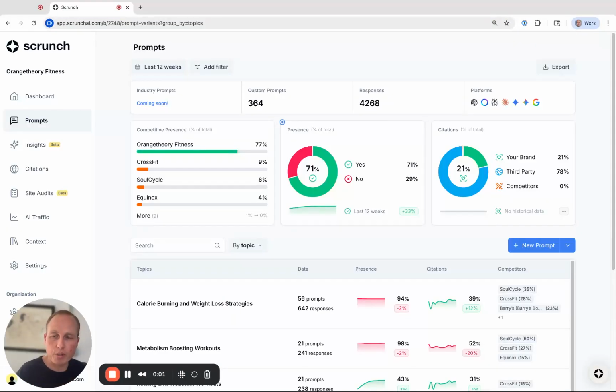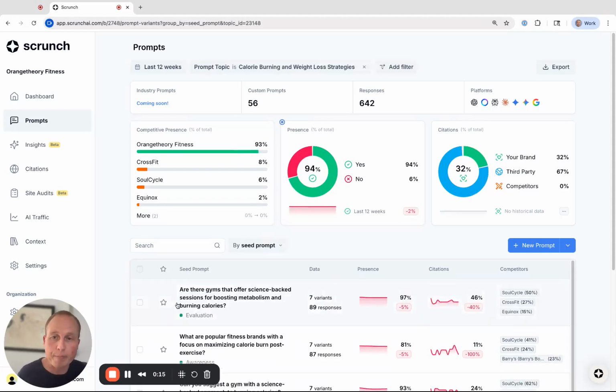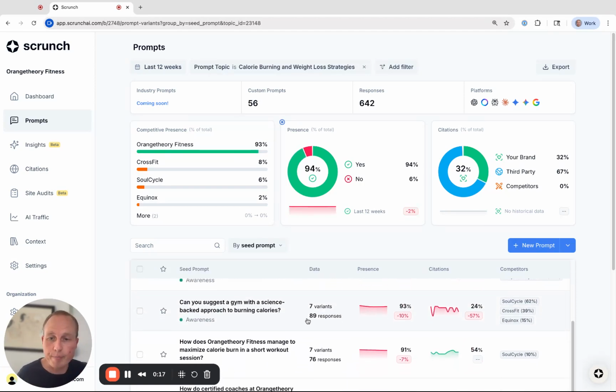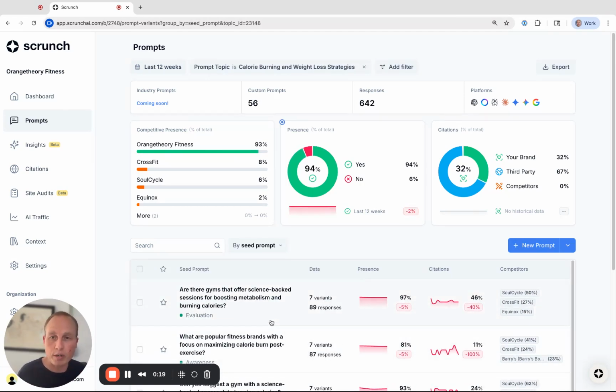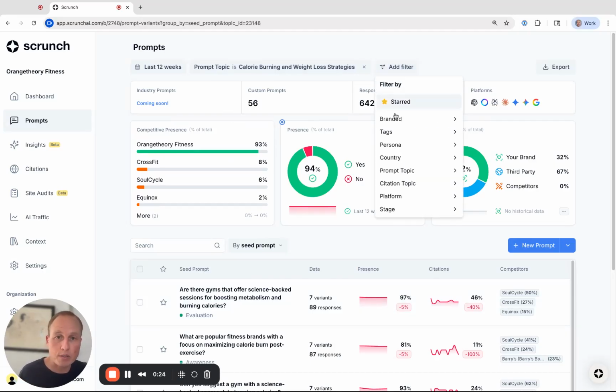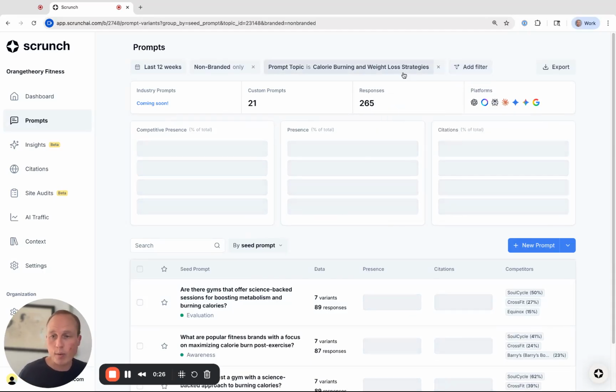All right, so the last thing I wanted to show here is just how we can drill down on specific prompts and uncover insights to increase our brand presence for the prompts that we care about. So I'm going to click into this topic, which we created on the previous screen, for calorie burning. If I click in here, you can see there's a bunch of prompts that we're tracking, but I want to narrow down on specific prompts that are, say, non-branded, because we're already ranking well for probably our branded prompts.